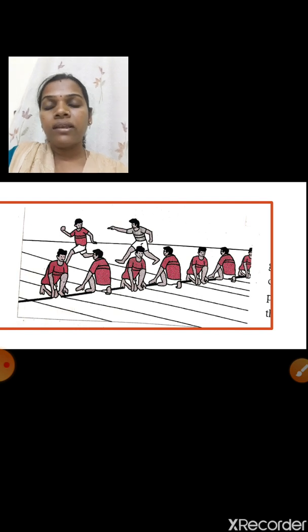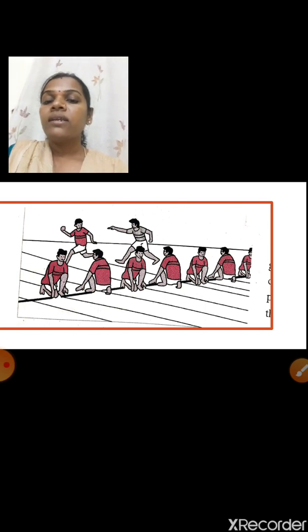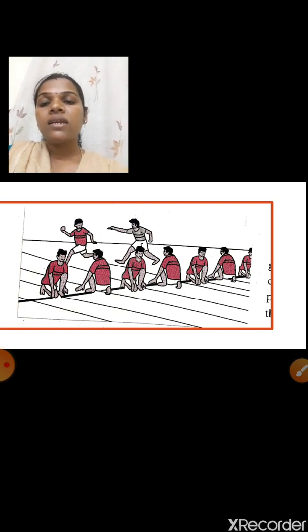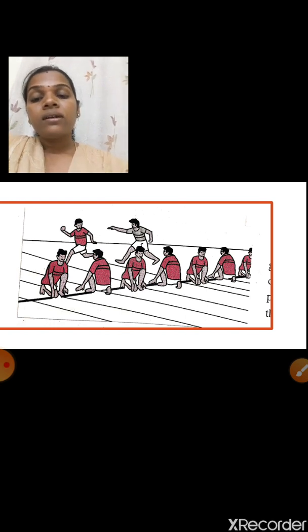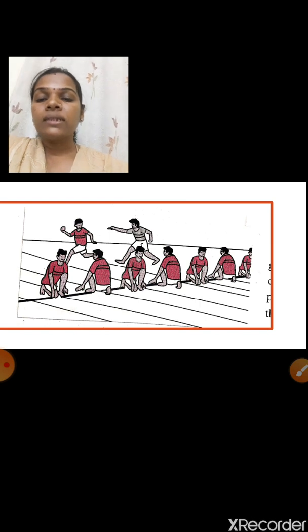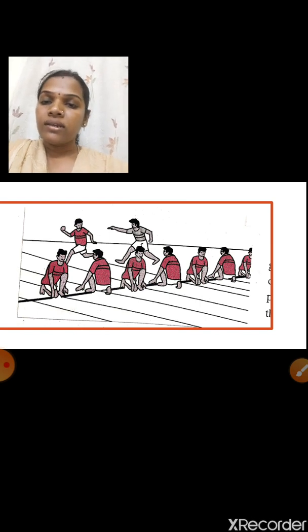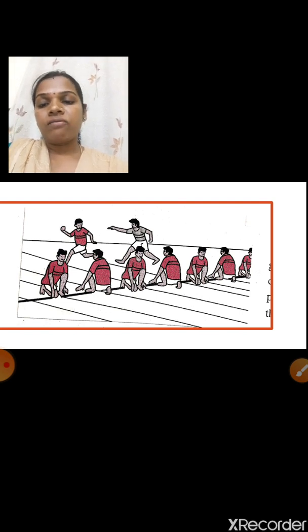Now I'll ask you one thing: which players are the non-collinear players? Yes, those who are running. Two players are running there, and they are not in a straight line. So those two players are the non-collinear players, and those who are sitting are collinear players. And where are they playing? Plane surface.